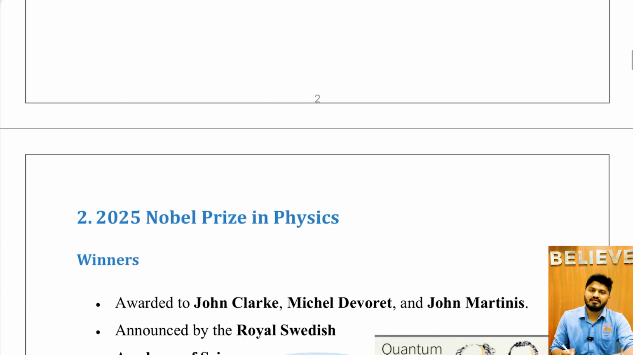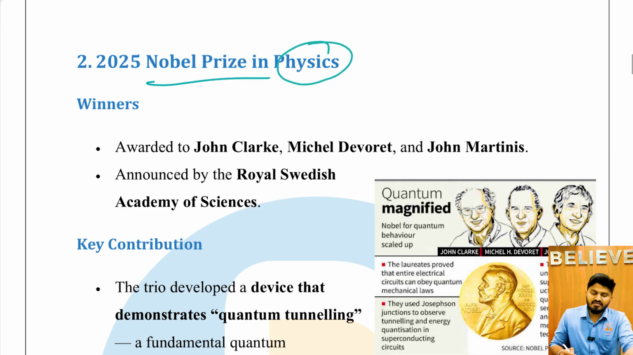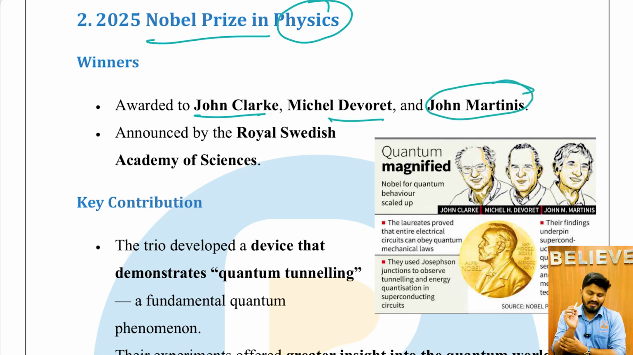Next, the second article, a very important article, is about the 2025 Nobel Prize in Physics. And the winners are, it is awarded to John Clarke, Michel Devoret, and John Martinis, and announced by the Royal Swedish Academy of Sciences, which provides the Nobel Prizes in remembrance of Alfred Nobel, who invented dynamite.